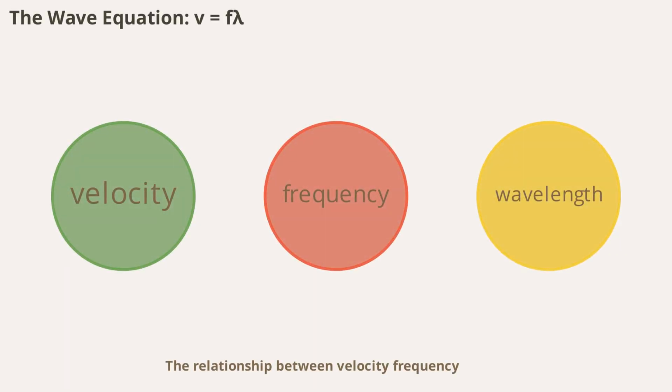The relationship between velocity, frequency, and wavelength is captured in the simple yet powerful equation V equals F lambda. Here, V stands for velocity, F for frequency, and lambda for wavelength. This equation tells us that the speed of a wave equals its frequency multiplied by its wavelength. It's a fundamental formula in physics, allowing us to calculate any one of these properties if we know the other two. This relationship is key to understanding how waves behave in different media.